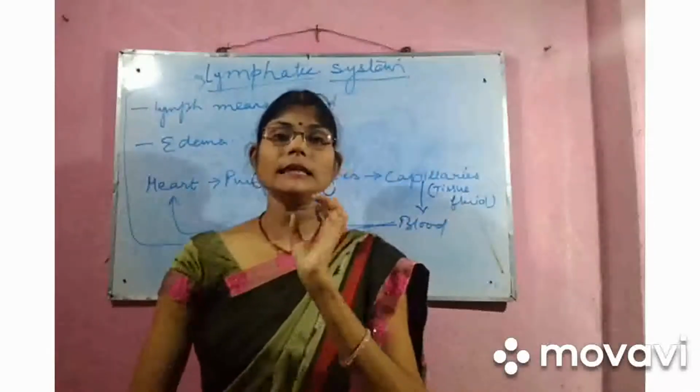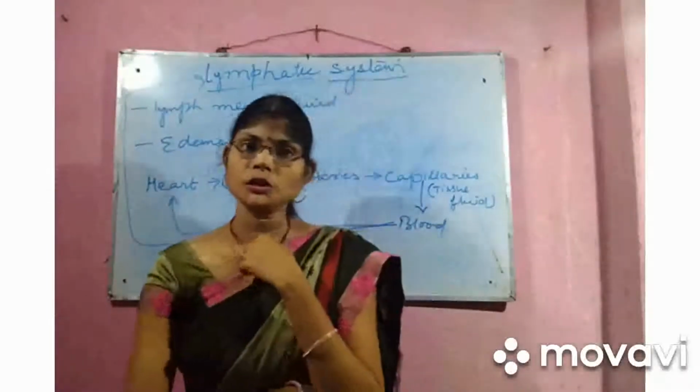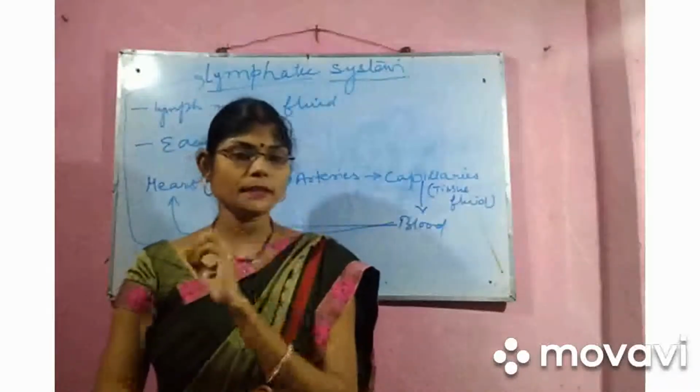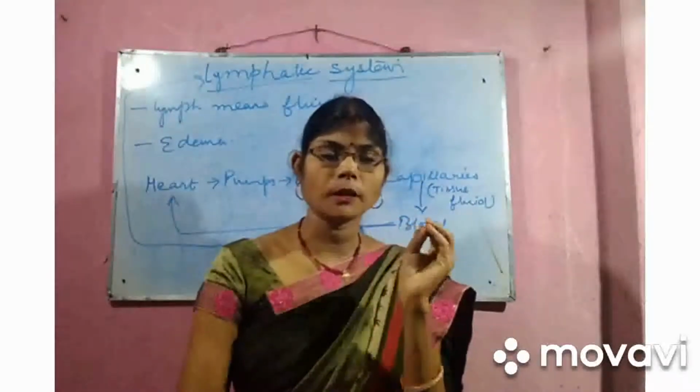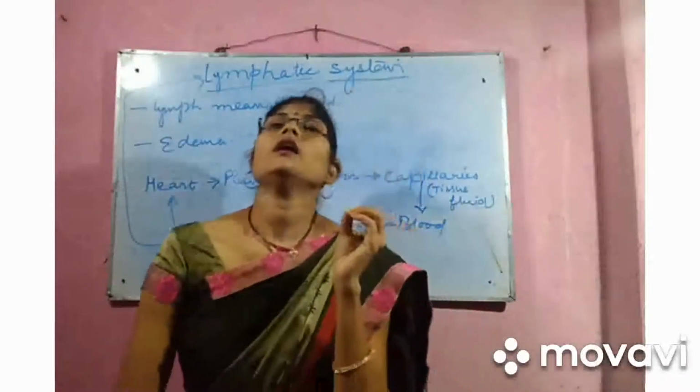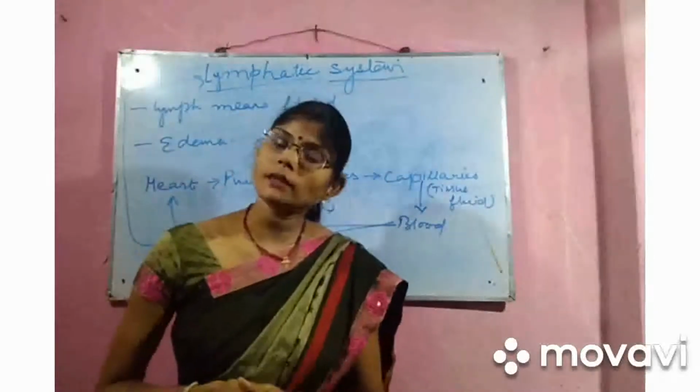Tissue fluid is the lymph which is present in the tissue, and the liquid portion left after formation of the blood clot is serum. Serum helps in blood clotting.